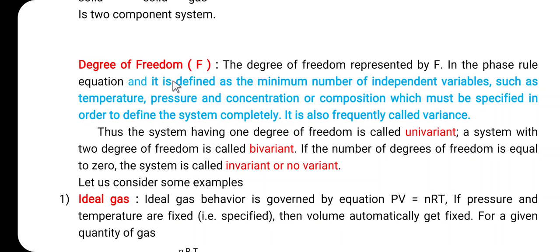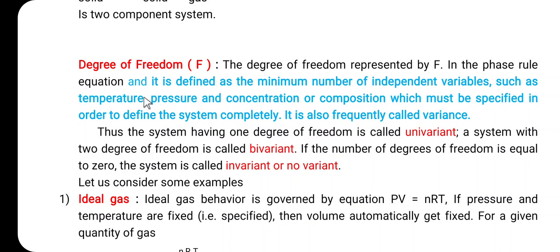Again, the degree of freedom is also one of the important terms in the phase rule. So, degree of freedom is denoted by the symbol F. It is represented by F in the phase rule equation. What is the definition of the degree of freedom? It is defined as the minimum number of independent variables. So, which are the independent variables? Temperature, pressure and concentration or the composition, which must be specified in order to define the system completely. So, this degree of freedom is also frequently called the variance.